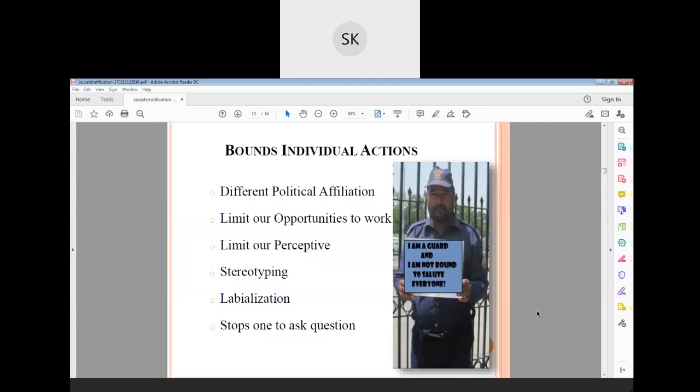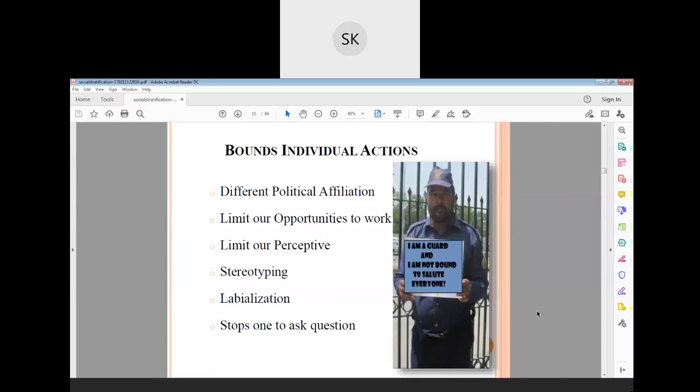Then, second, limiting our opportunities to work. They think that you can work only within this limit. You should not go beyond this level, even if you know more. You can prepare well, but your work is to be limited here. If you are working in the HR department, you should do only this activity.